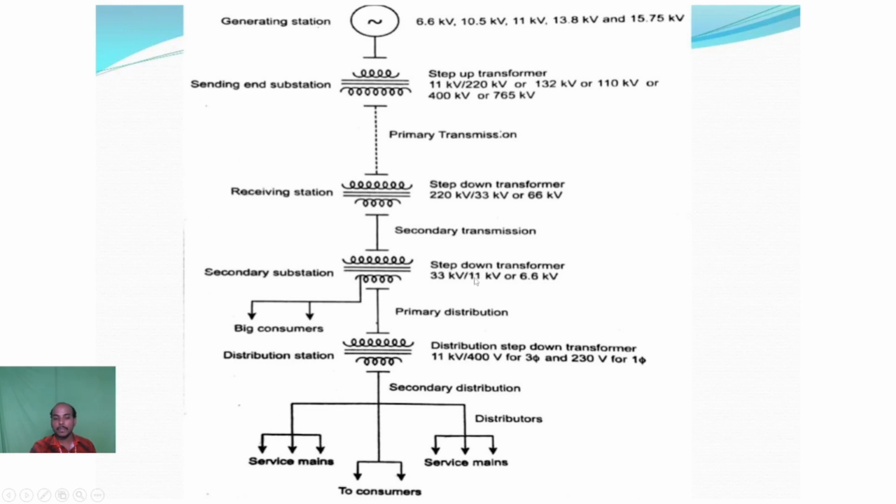Majorly, we are supplying consumers, from big consumers to small consumers. The rating requirement is 11 kV or 6.6 kV.